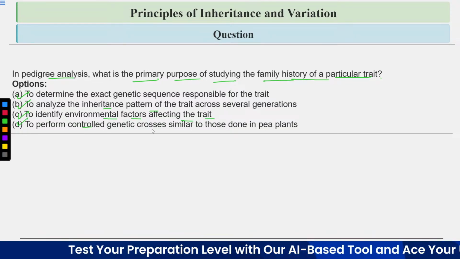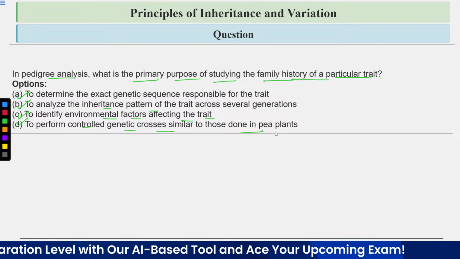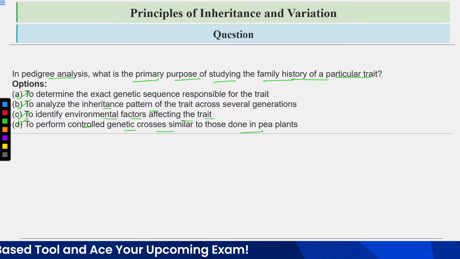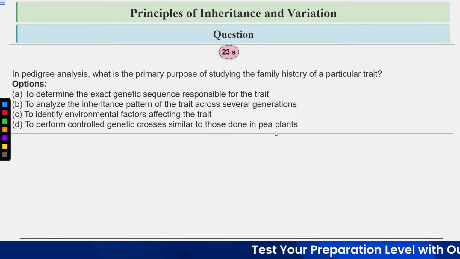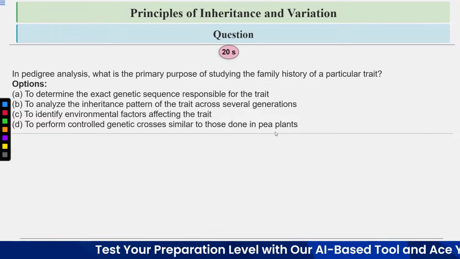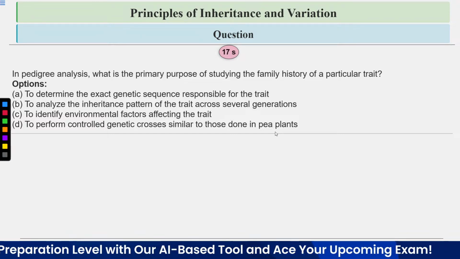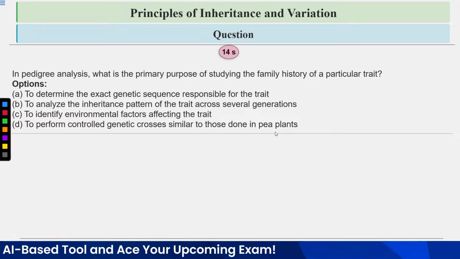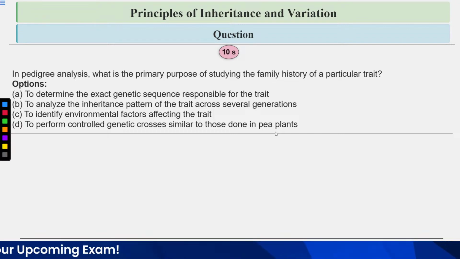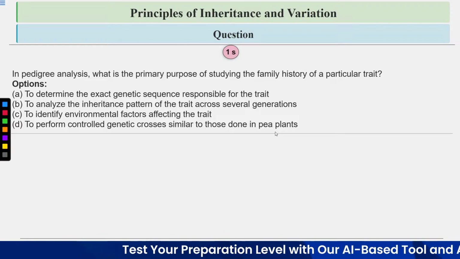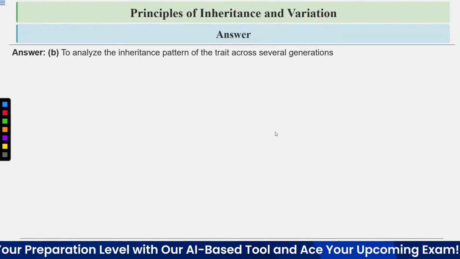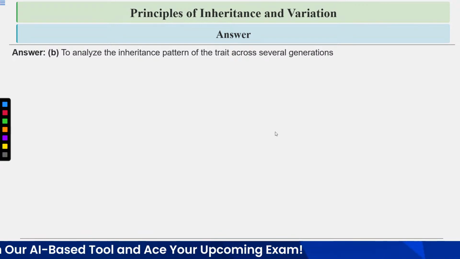Option D, to perform controlled genetic crosses similar to those done in pea plants. Answer is option number B, to analyze the inheritance pattern of traits across several generations.